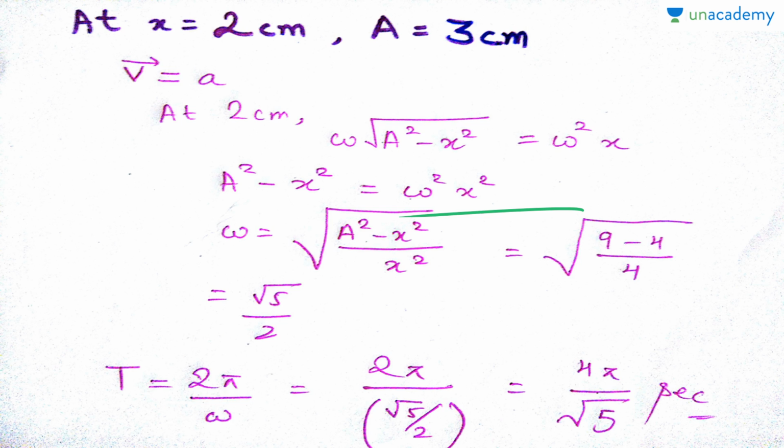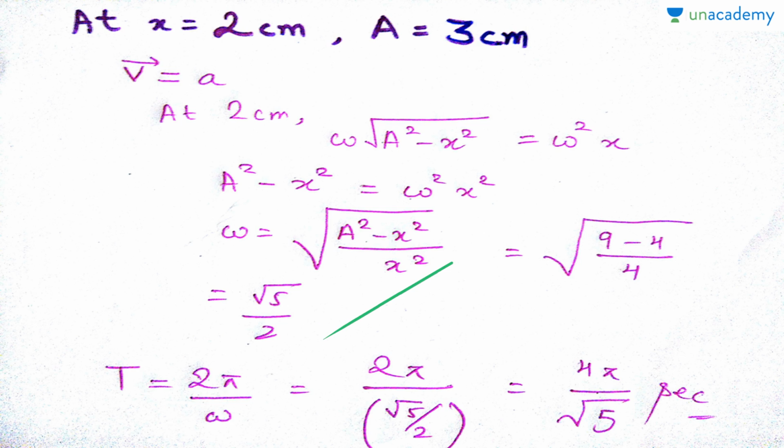Upon solving this we get omega is equal to under root A square minus x square upon x square. We know the value of A and the value of x. A is equal to 3 centimeter, x equal to 2, so their squares will become 9 and 4 respectively. Putting the values, we get omega is equal to root 5 by 2.